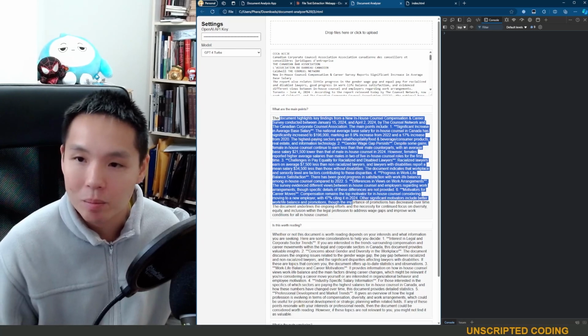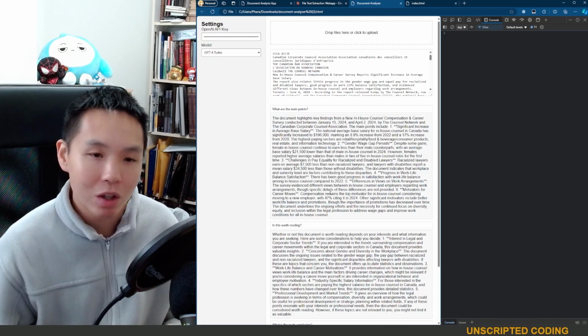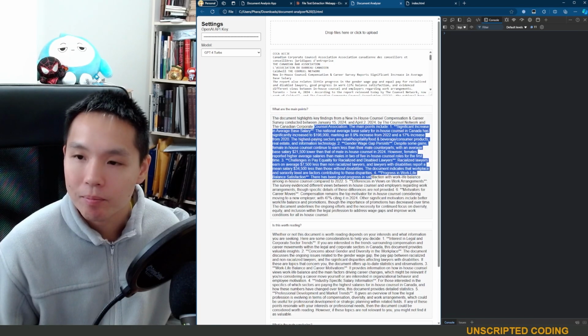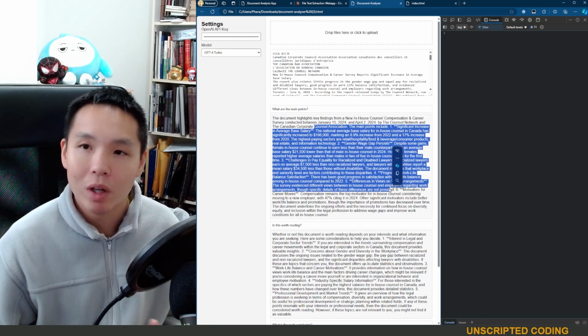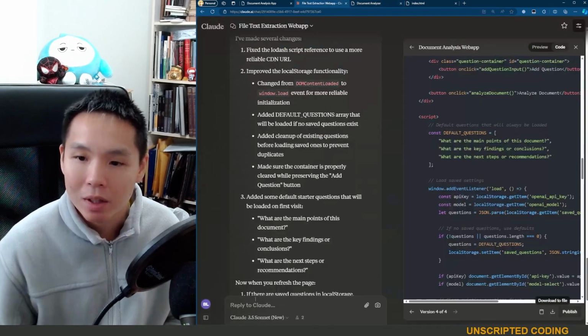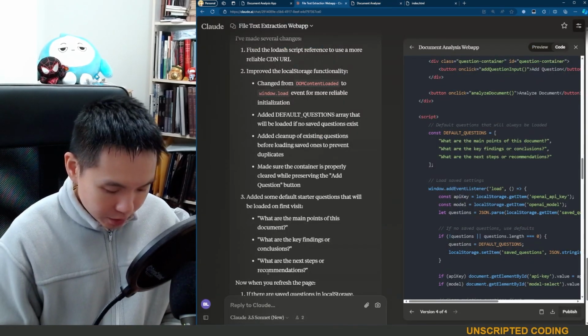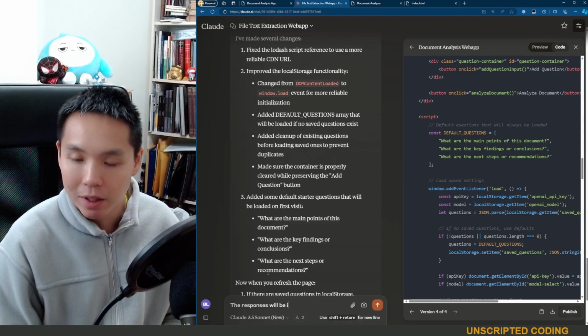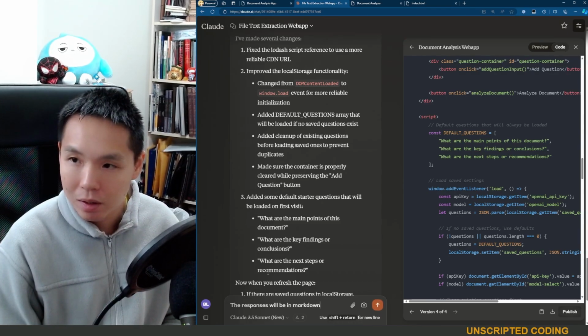Another great way to build this out is that the responses are probably in Markdown. So we might want to get a Markdown library and parse this through Markdown. The responses will be in Markdown.